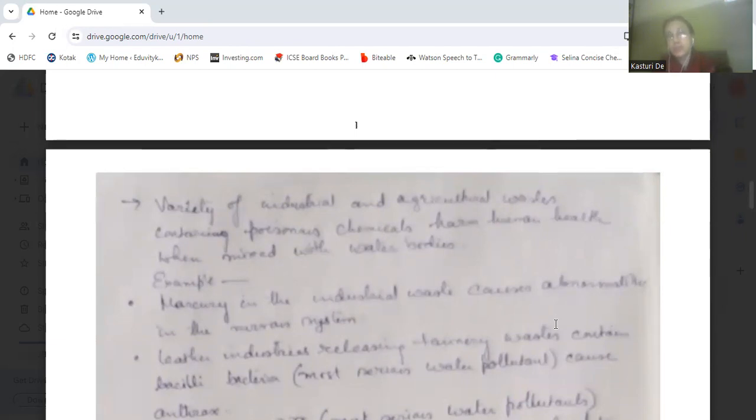Now, some examples: mercury in the industrial waste causes abnormalities in the nervous system. Leather industries release tannery waste containing Bacillus bacteria that causes anthrax. So the leather industries release tannery waste, which also contains bacteria that cause anthrax.